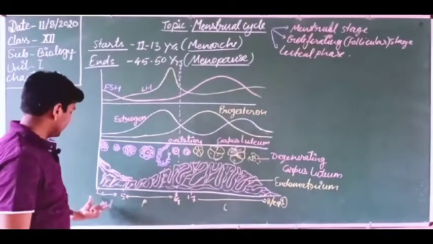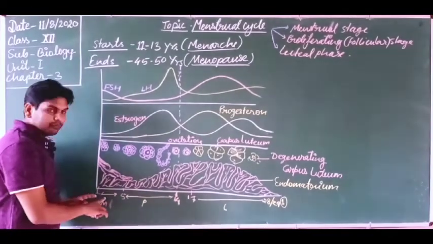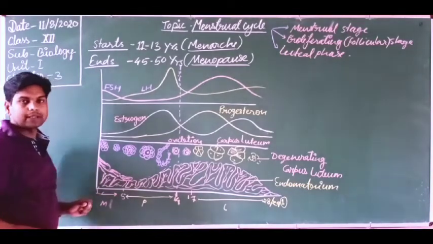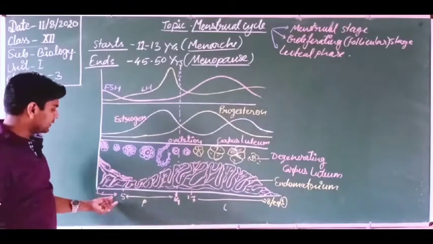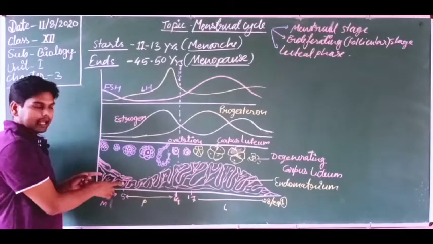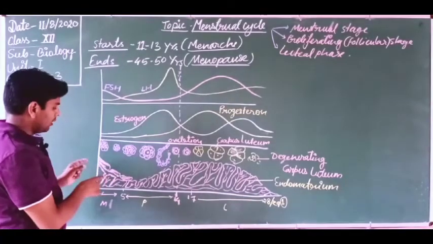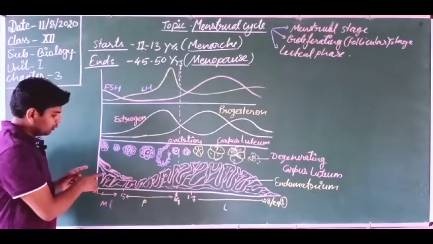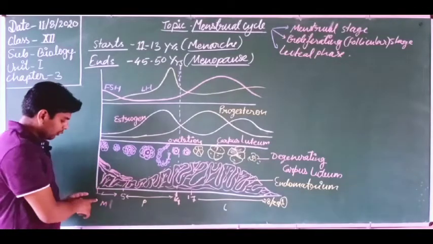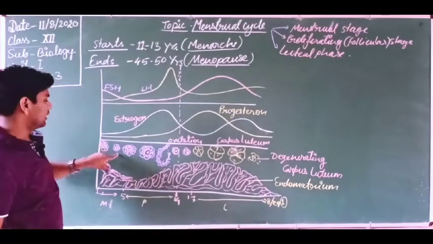So first we will discuss the menstrual stage. In the menstrual stage, dear friends, it continues for 1 to 5 days maximum, or 1 to 3 days minimum. So in this stage, what happened, dear students? The endometrium, you are looking here, the endometrium degrades and is sloughed off and comes out with the blood from the body of the human female. Okay, so the menstrual fluid comes out from the body, this is known as the menstrual stage. So from the 1st to the 5th day, it is the menstrual stage. Got it?